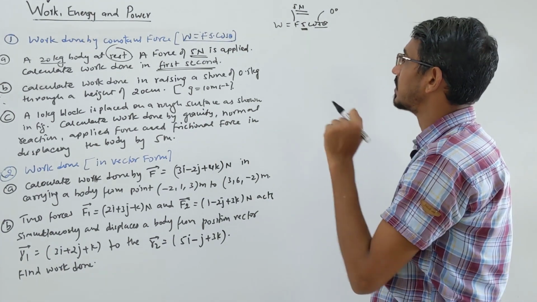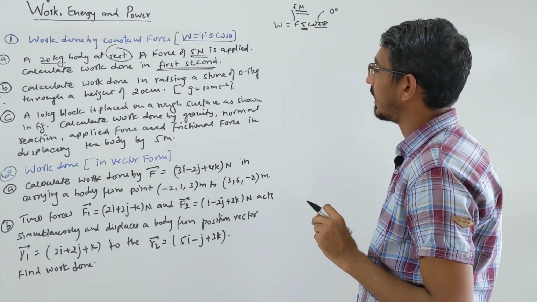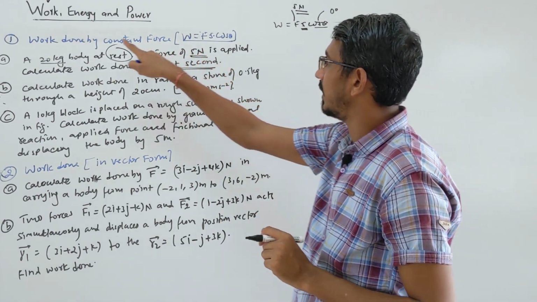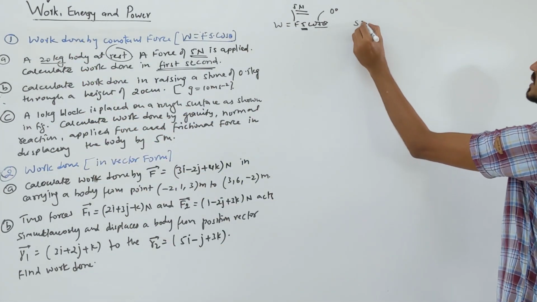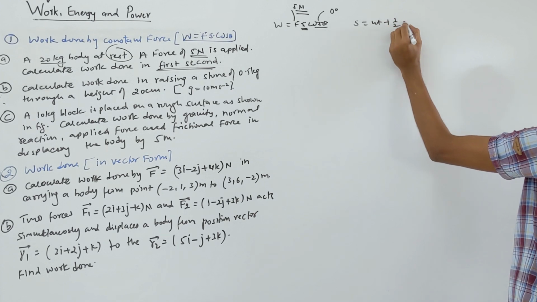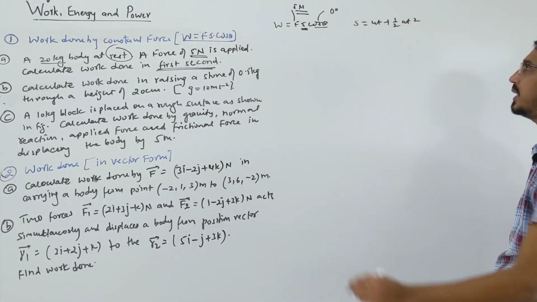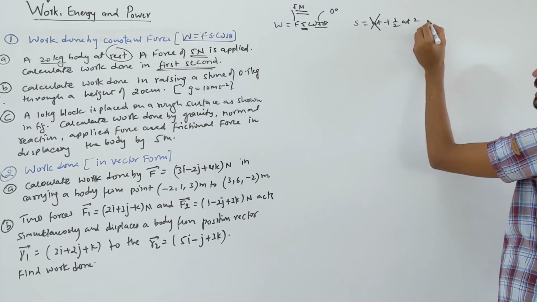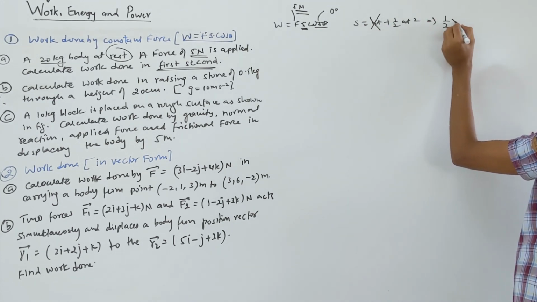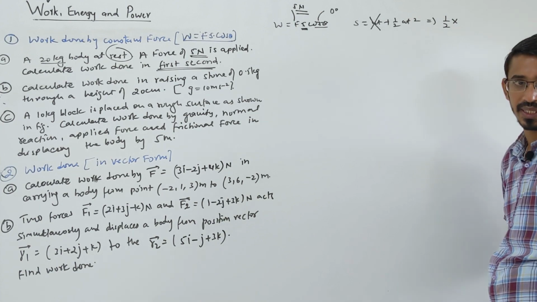If you use that equation, we can calculate acceleration because force is given and mass is given. So the third equation, s is equal to ut plus half at square. Initial velocity is 0 because at rest, so this term is 0, s is equal to half at square. Acceleration means force by mass.